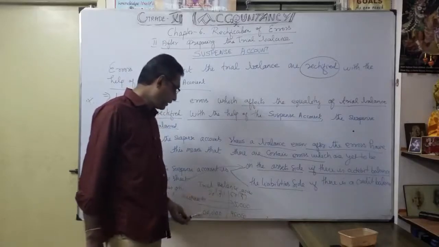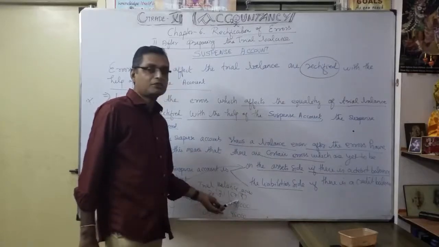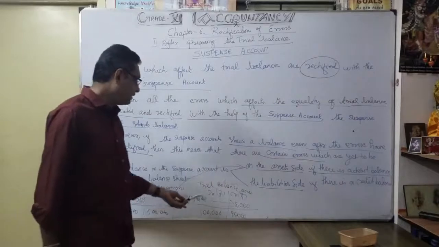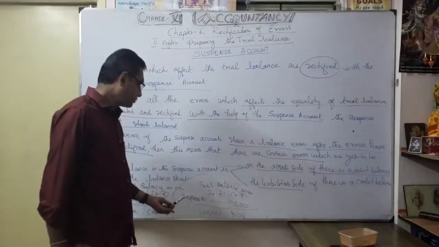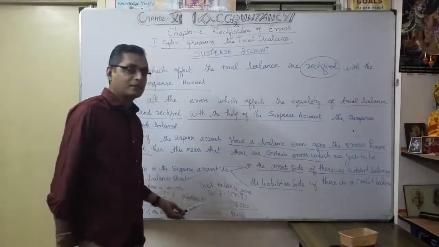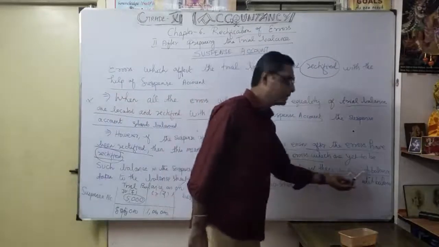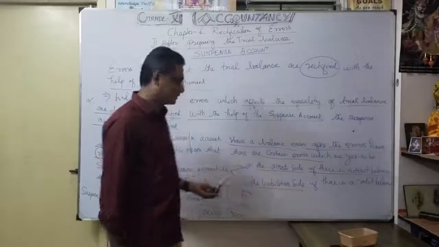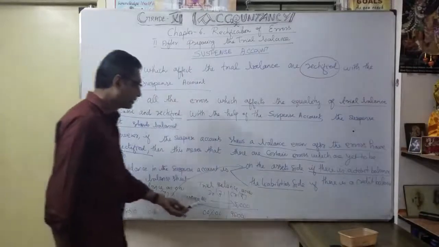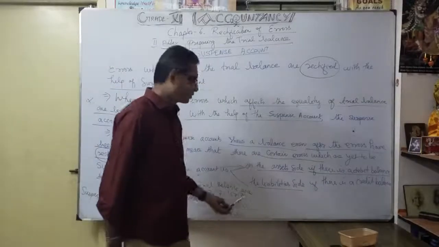So debit side 1 lakh, credit side still 5,000 shortage. So here naturally the credit side is short, so I want to show the suspense account on the credit side. Any credit side, that's what I want to show on the liability side. If there is a debit balance, I want to show it on the asset side. That's the example here. If there is a credit side, I want to show the liability side.